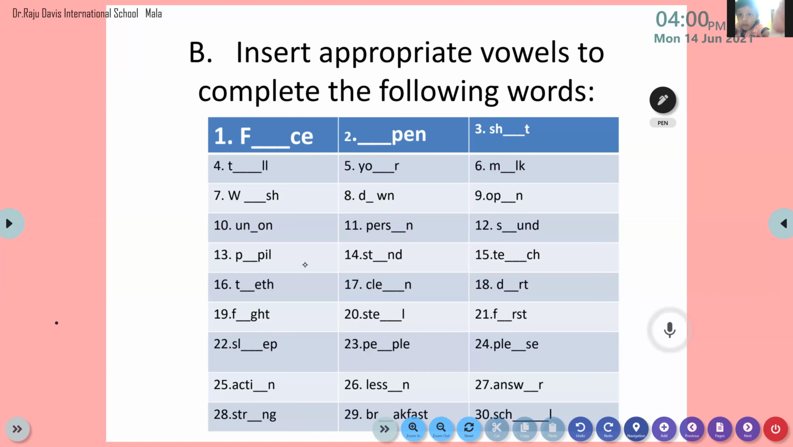Yes, ma'am. Yes, Ryan. Come on, read the first.